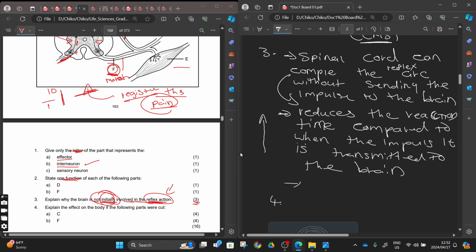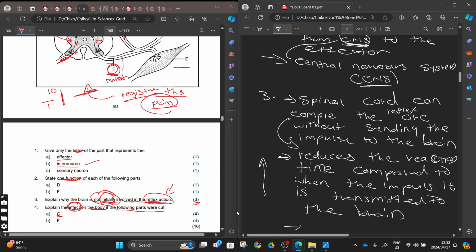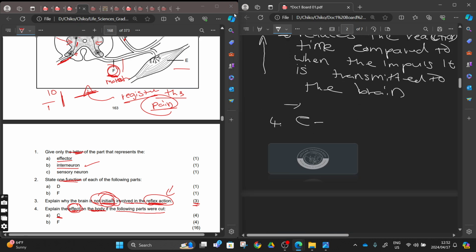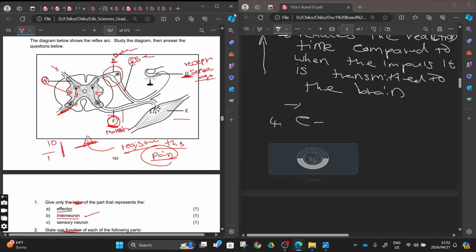Let's go to number 4. Number 4, explain the effect on the body if the following parts were cut, right? Number C, if we are going to cut number C, how is it going to affect our body? What is number C, or which part is number C there? Number C, sensory neuron, right? If we cut the sensory neuron, what is going to happen?